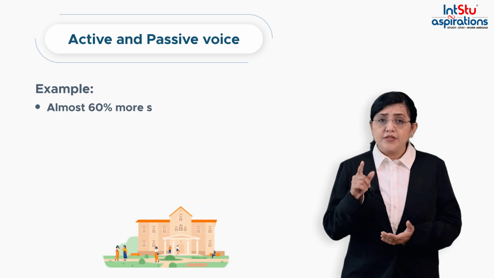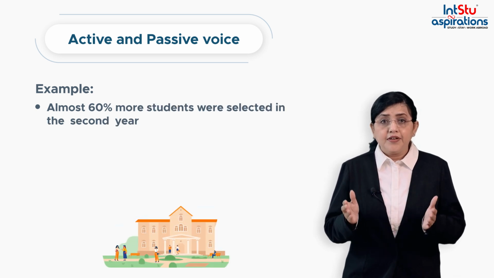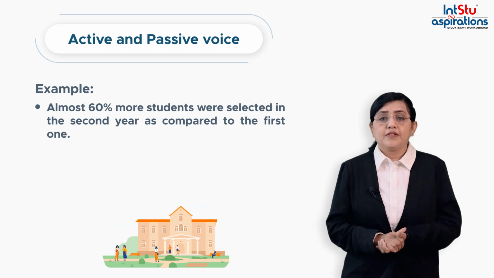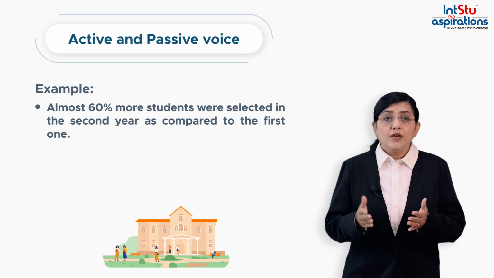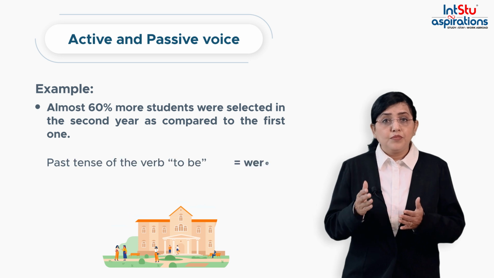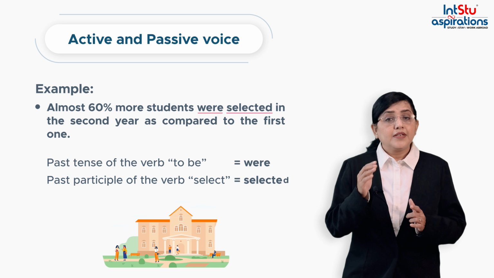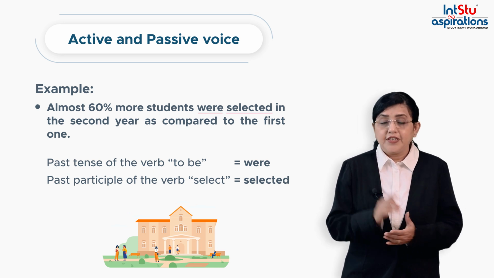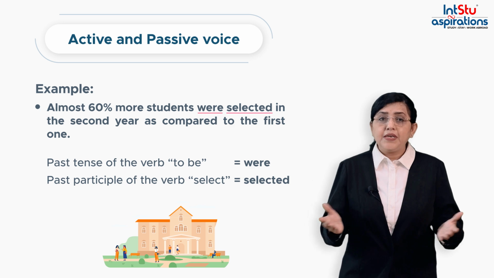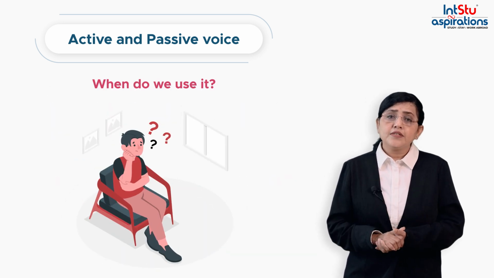Almost 60% more students were selected in the second year as compared to the first one. The passive voice is used here with the past tense of the verb to be and the past participle of the verb select. Same way, more practice needs to be given before the test or before you speak, before you use. When do we use it?